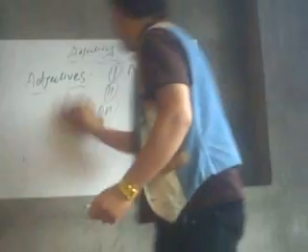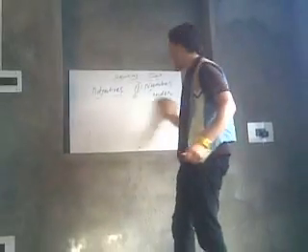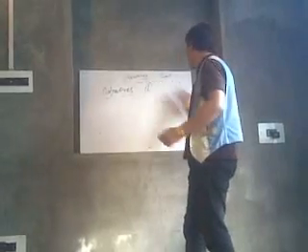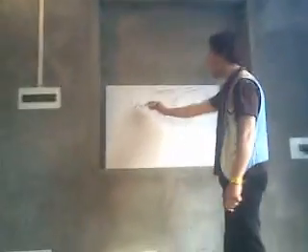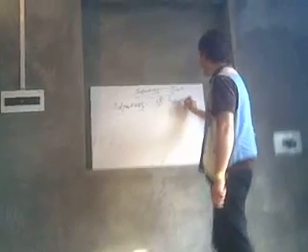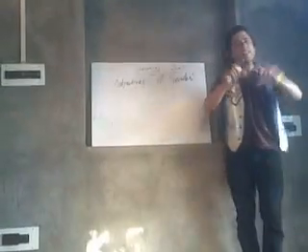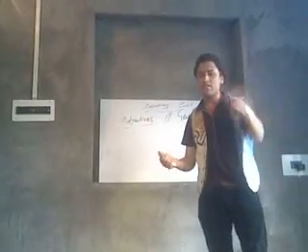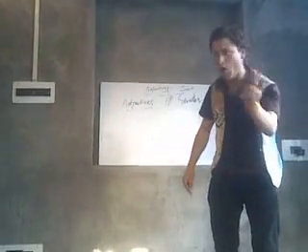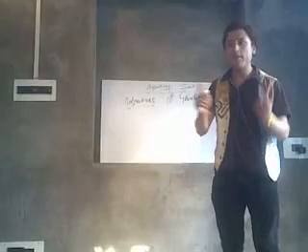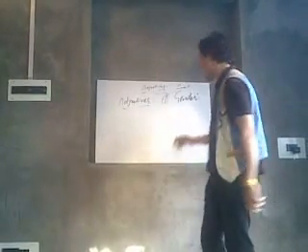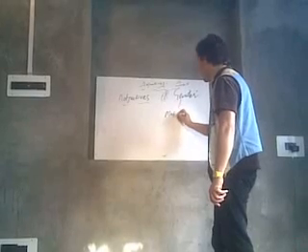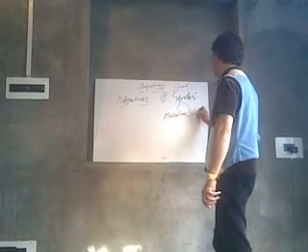Now the second case is that adjectives follow gender. This is now the second thing in adjectives. We'll see how it follows the gender. And later on we will have the evaluation, how we can learn things in a better way. As you know, in any language, whether English, Persian or Arabic, we have two genders in common: one is masculine and one is feminine.